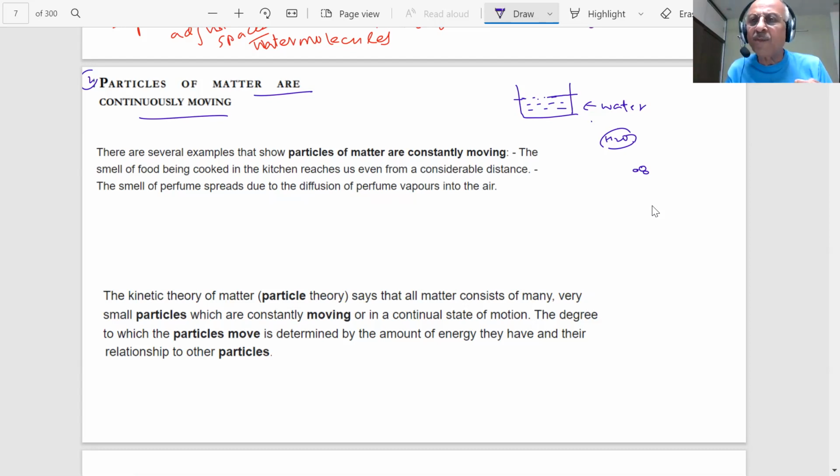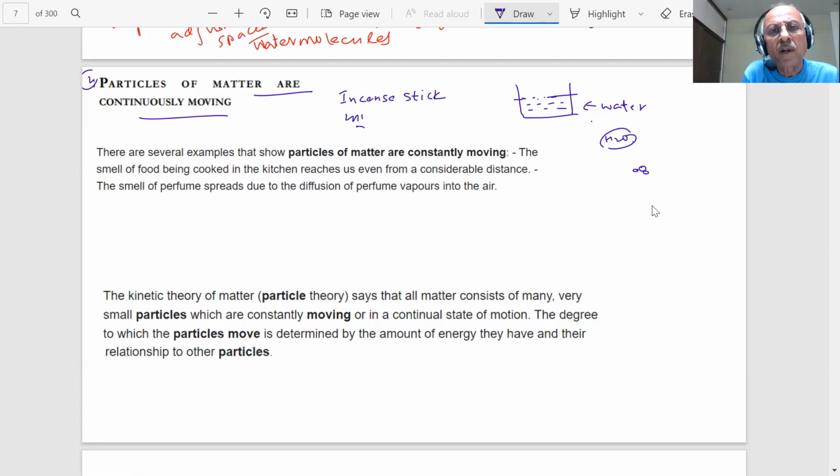I can't see small particles, that doesn't mean they don't exist. They exist. We have shown by activities. So how will we show that, student, the particles are constantly moving? You have seen that in your home, students, you are lighting up what we call an incense stick. You are aware of incense stick, student? Yes, sir.